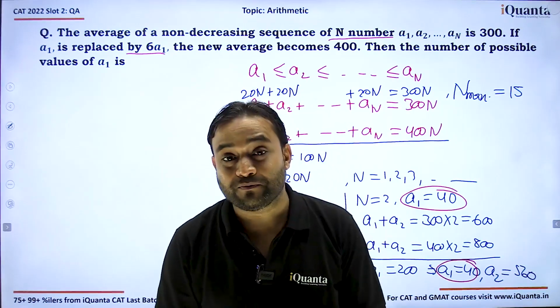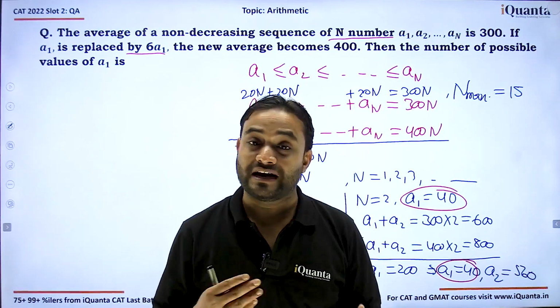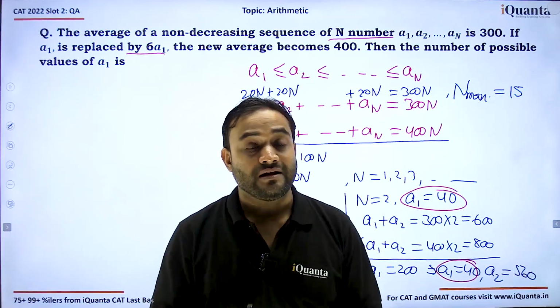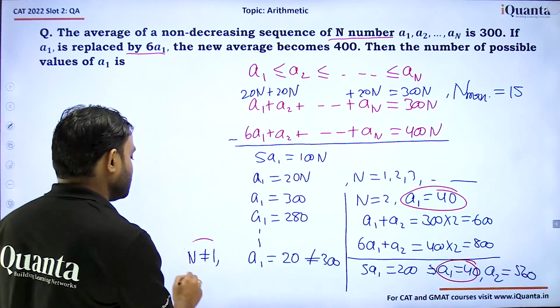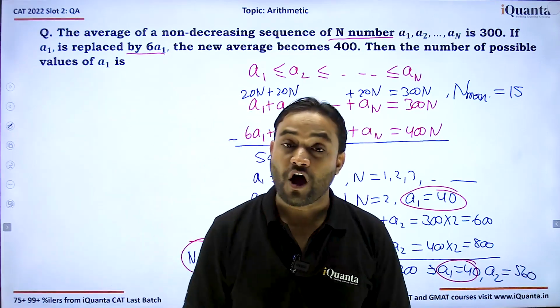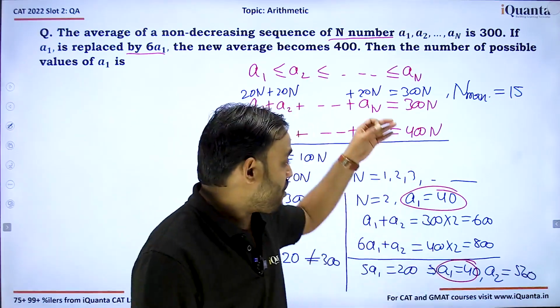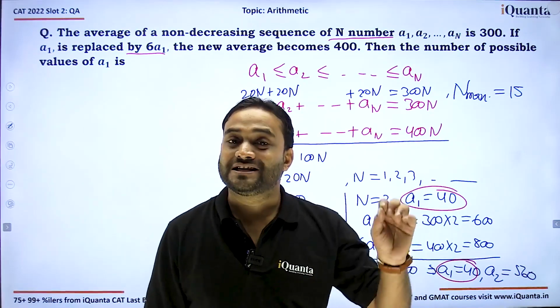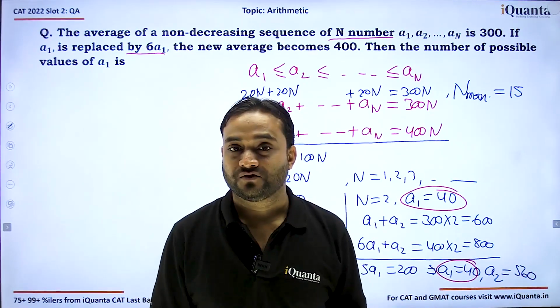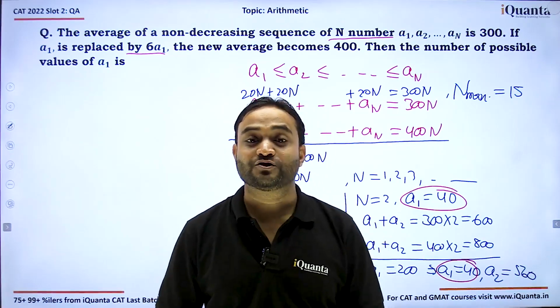And same will be possible when n is equal to 3, when n is equal to 4, till when n is equal to 15. But it's not possible when n is equal to 1. So how many different values? For all the different values of n, from 15 to 2, we get different values of a1, right? So 14 different values of a1 are possible.